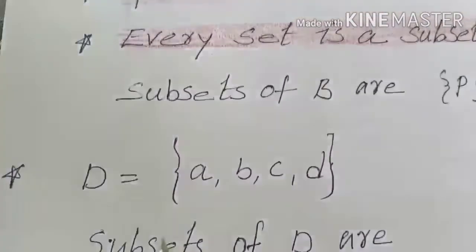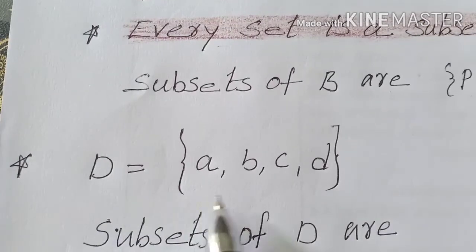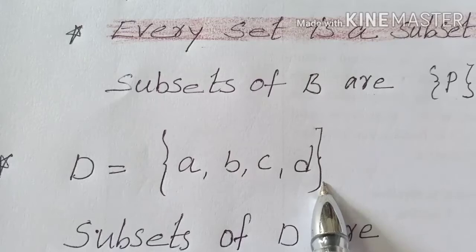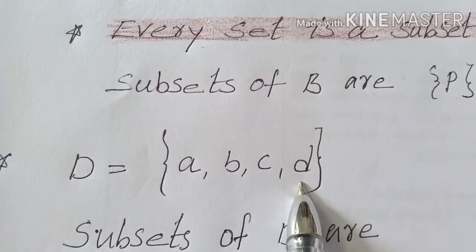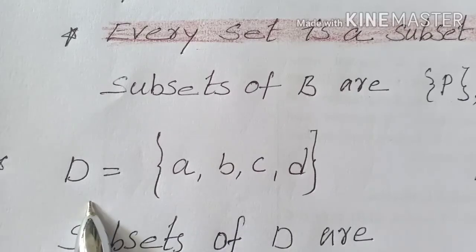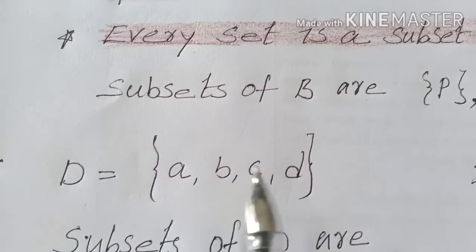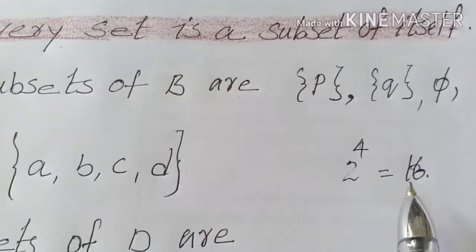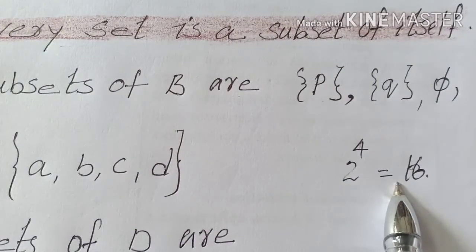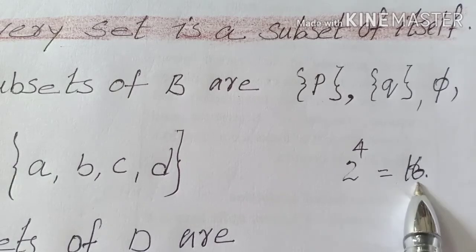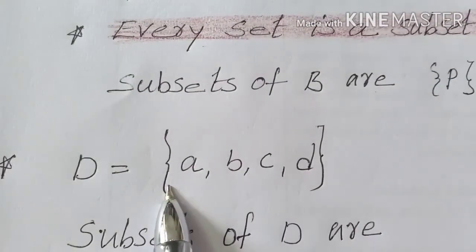Okay, let us move on to this question. D is equal to A, B, C, D. So there are 4 elements in it. If there are 4 elements, how many subsets will be there for D? According to the formula 2 power n, 2 power 4. That means there will be 16 elements. 16 subsets, not elements. 16 subsets will be there for D.